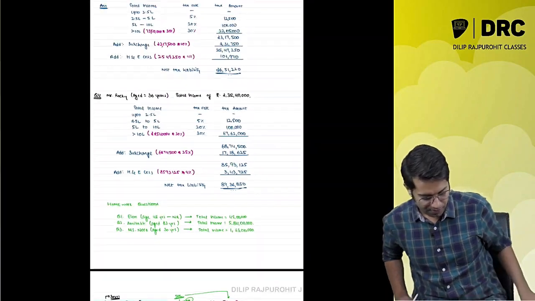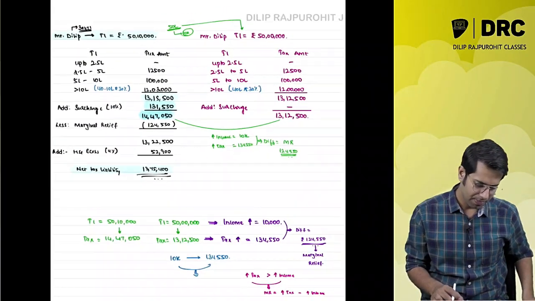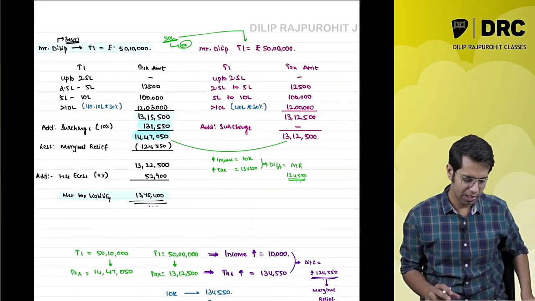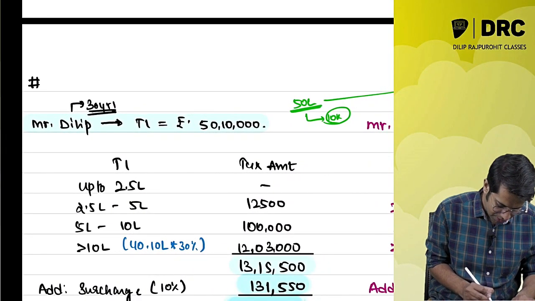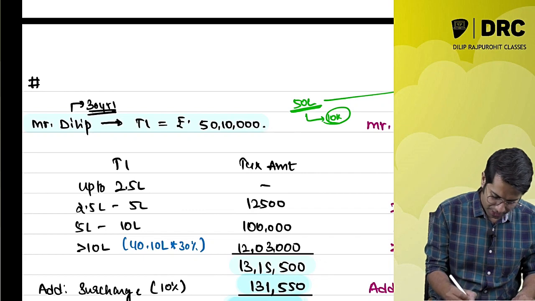I'll repeat the concept of marginal relief once again, then we'll solve one more problem. By this, the concept will be very clear to you all. So what is the concept name? It is a very important concept. The concept name is marginal relief.